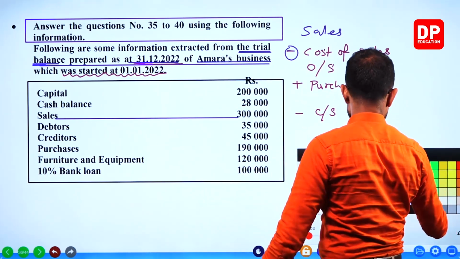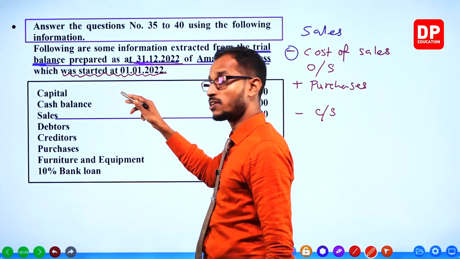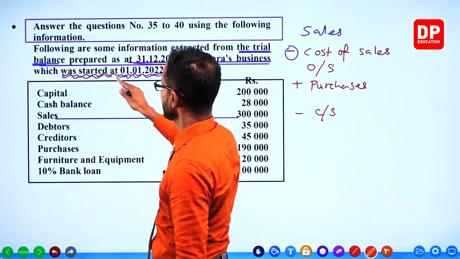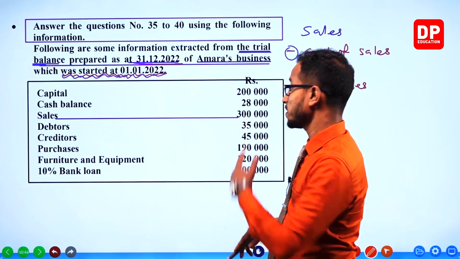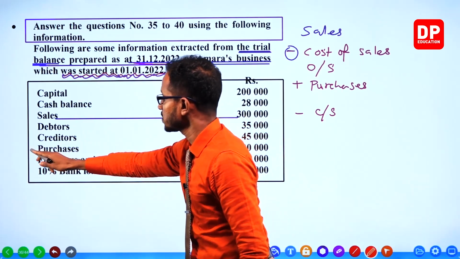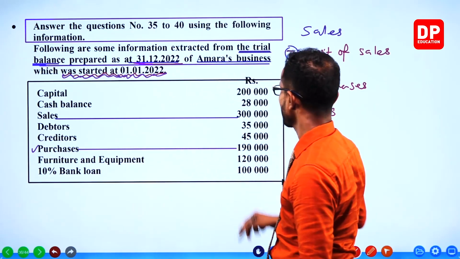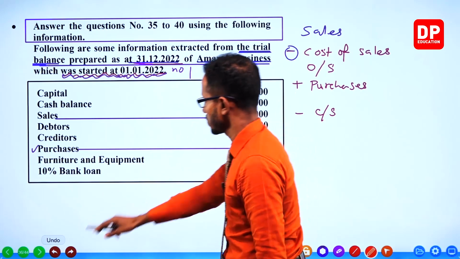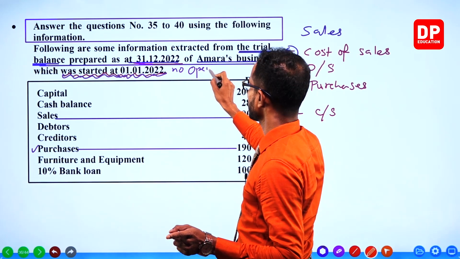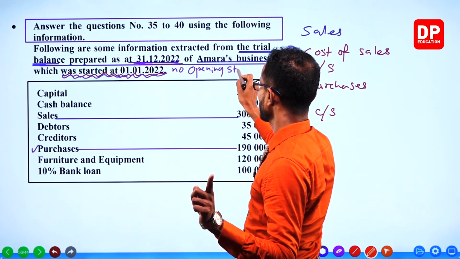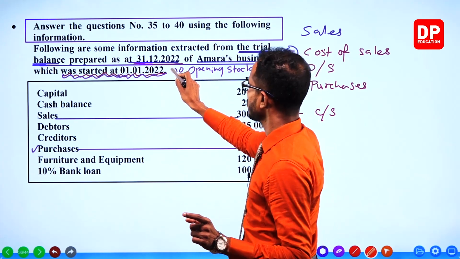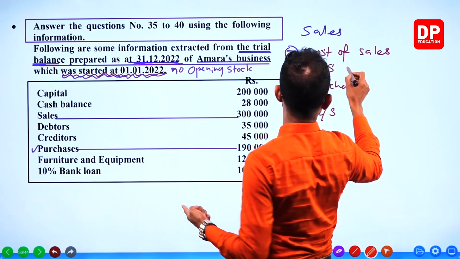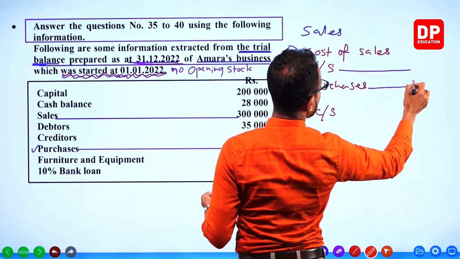Business was started this year, so no opening stock. Take the purchases. 190. Okay.